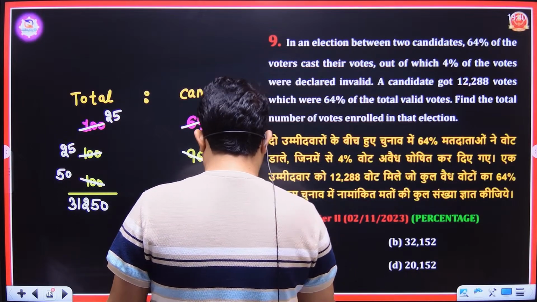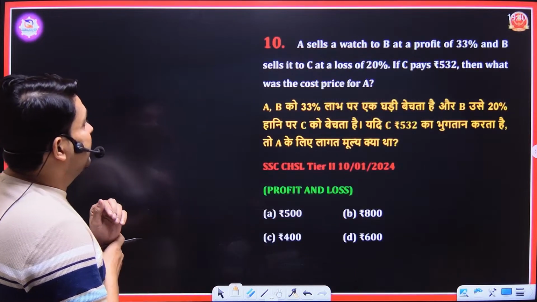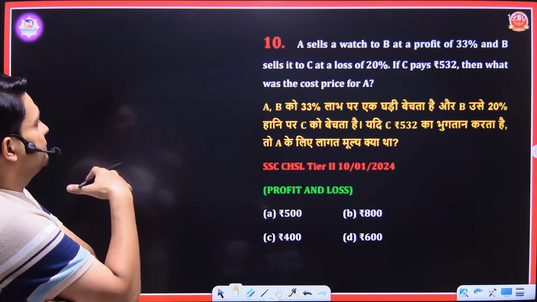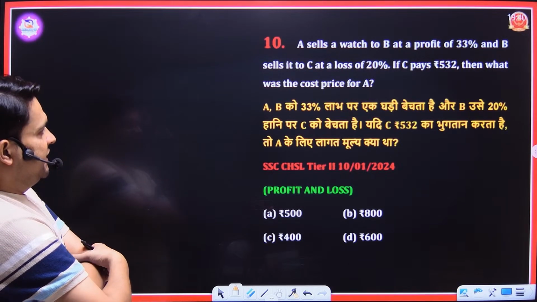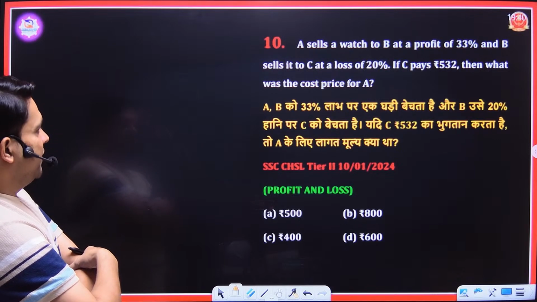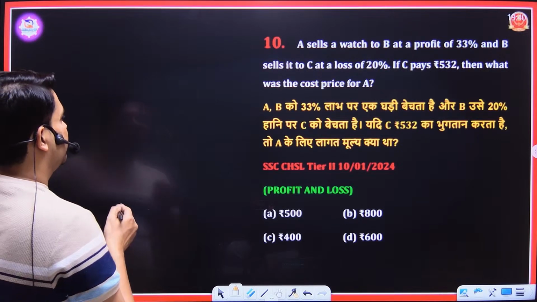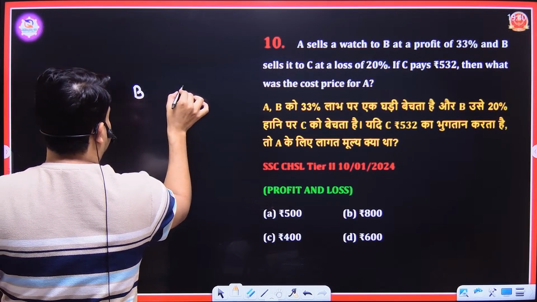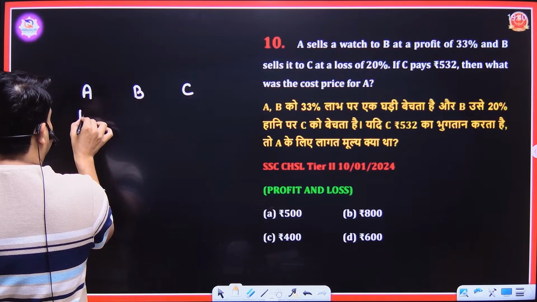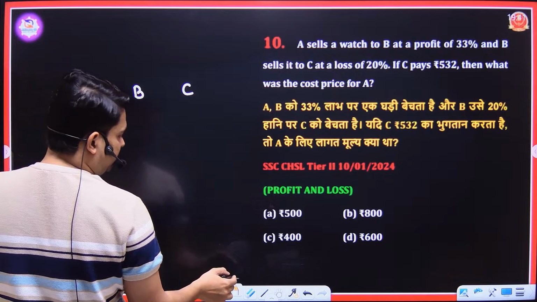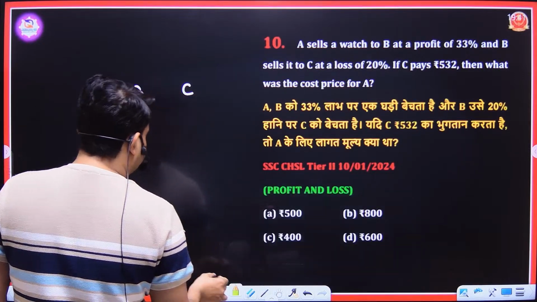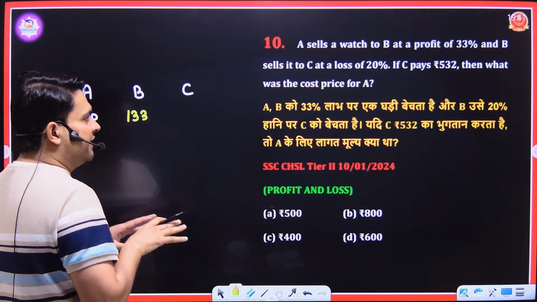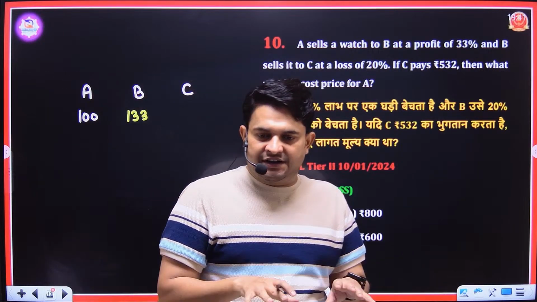As option number C. Next, A sells a watch to B at a profit of 33% and B sells it to C at a loss of 20%. If C pays 532, then what was the cost price of A? We have three persons A, B and C. Suppose the cost price of A is 100. If he sells it at a profit of 33%, then the selling price of A must be 133. Because 33% on 100 is 33 and 100 plus 33 is 133.